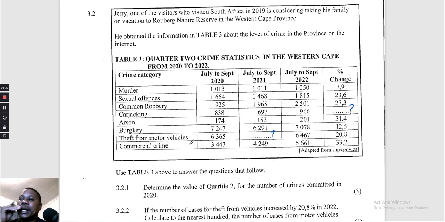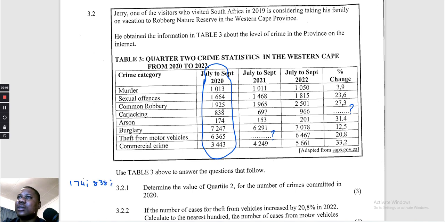First question, determine the value of quartile 2 for the number of crimes committed in 2020. So we need to come up with the quartile 2 for this. Okay, so we have to arrange them. That is 1 mark, arranging. So let's observe and see. I can see 174, that will be followed by 838.